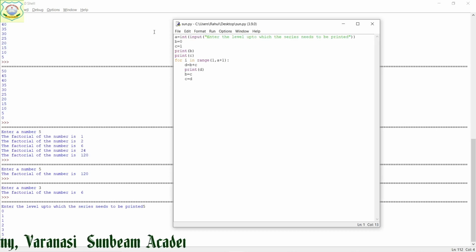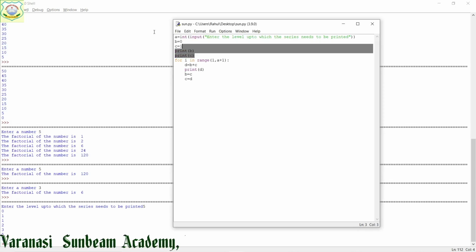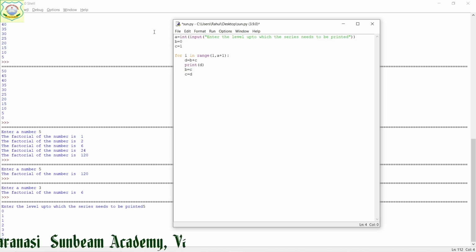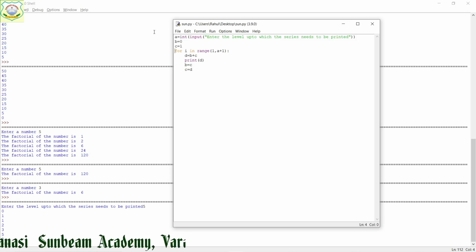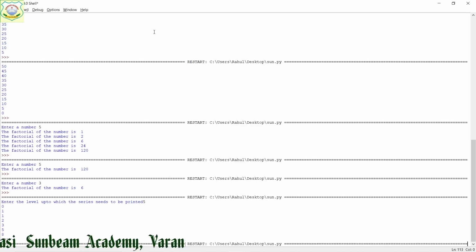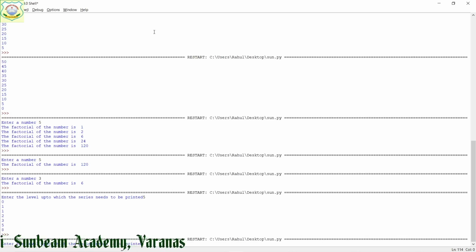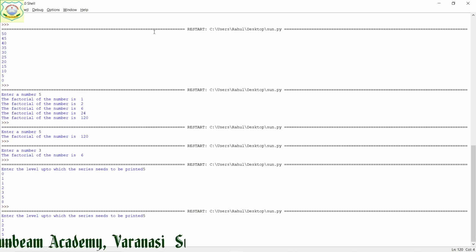Suppose I am not going to print these two variables, then you can find it easily. I saved it. Till what number do you need? Suppose 5. So for 5, its series will be 1, 2, 3, 5, 8. The first number will be 1, right. Next will be 2. 1 plus 2 is 3. 3 plus 2 is 5. 5 plus 3 is 8. All the 5 numbers it has printed.